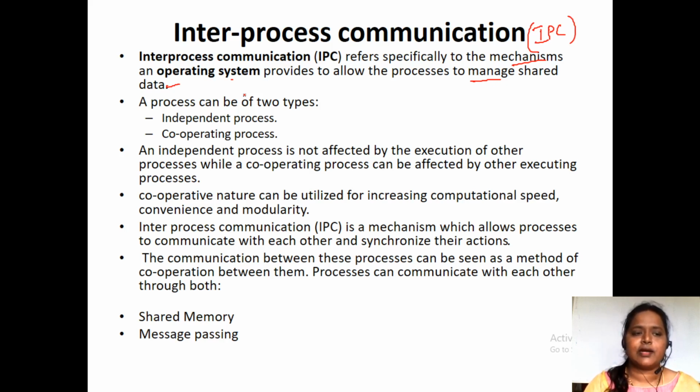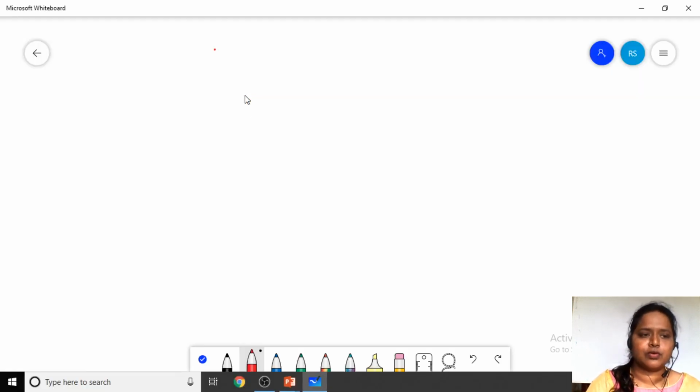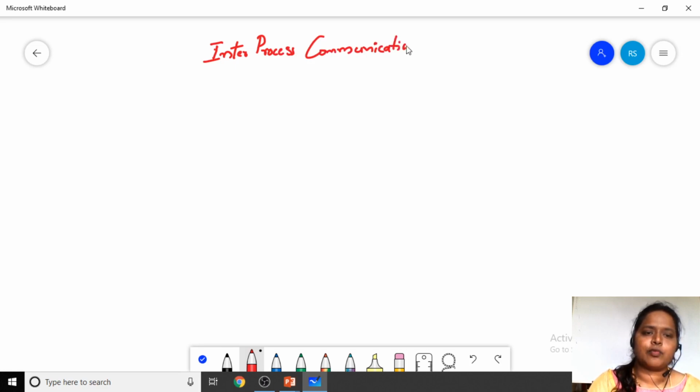Before going to that, a process can be of two types. Here we'll start inter-process communication, in short IPC.